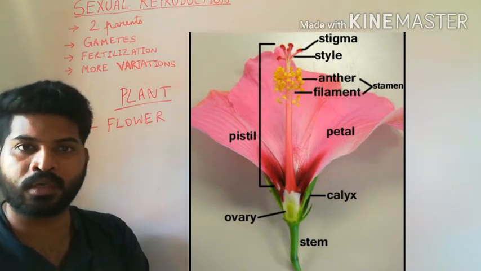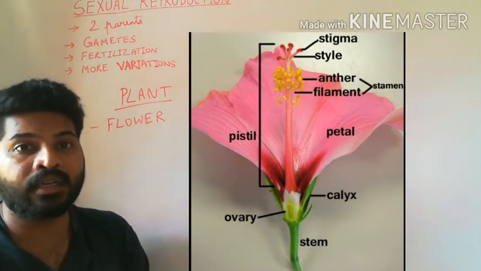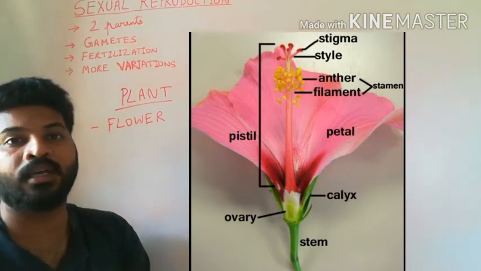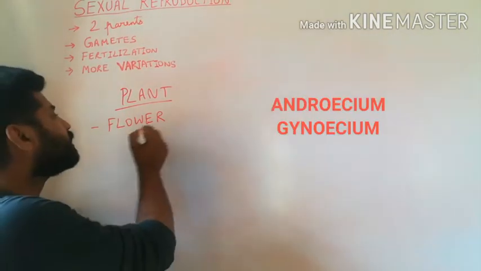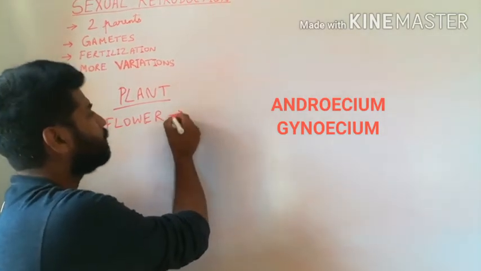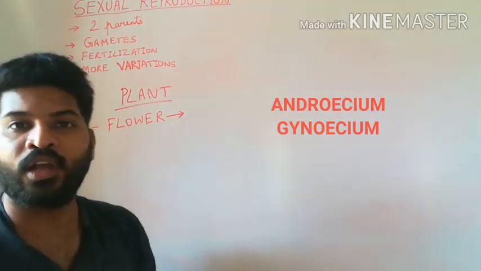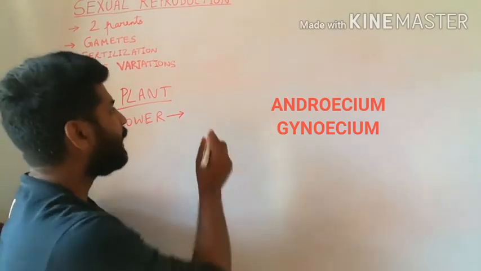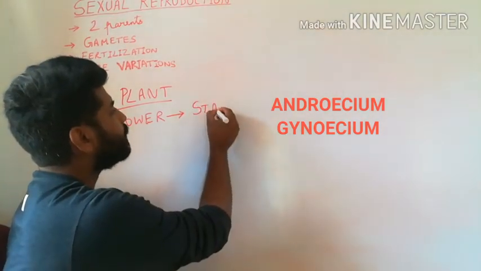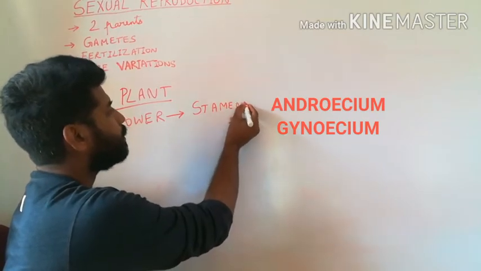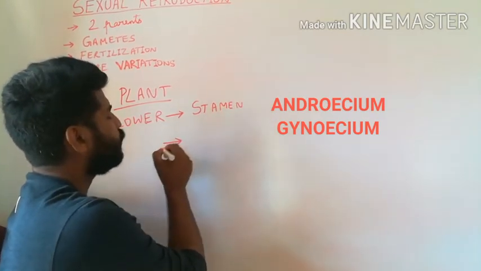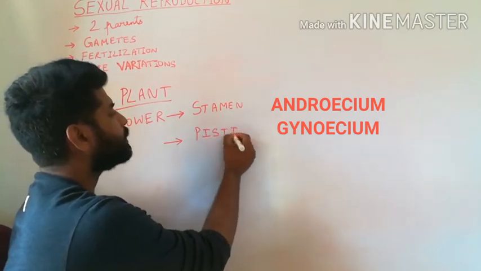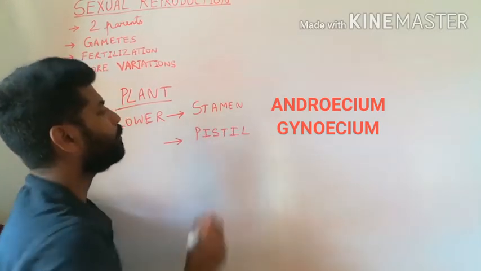In the third whorl, we see the androecium, and in the last whorl, we see the gynoecium. The androecium and gynoecium are the male and female reproductive parts of a flower. The androecium is represented by stamens, whereas the female reproductive part, gynoecium, is represented by the pistil.